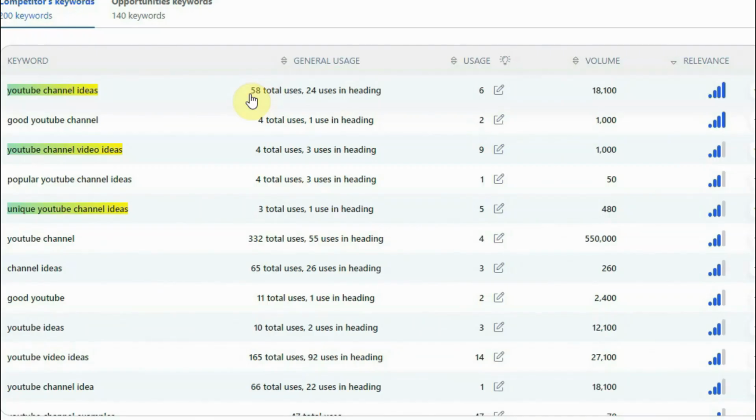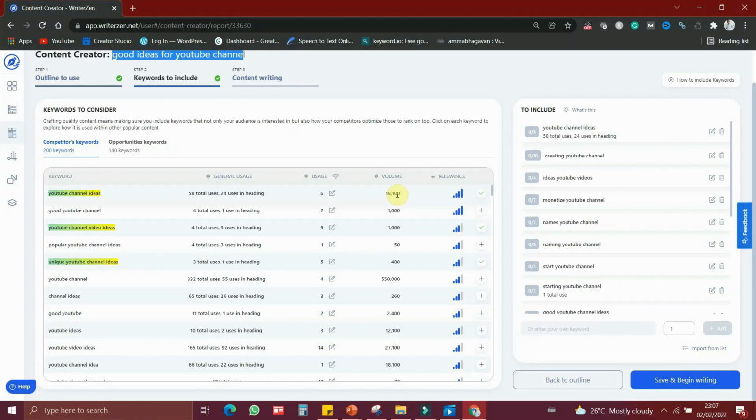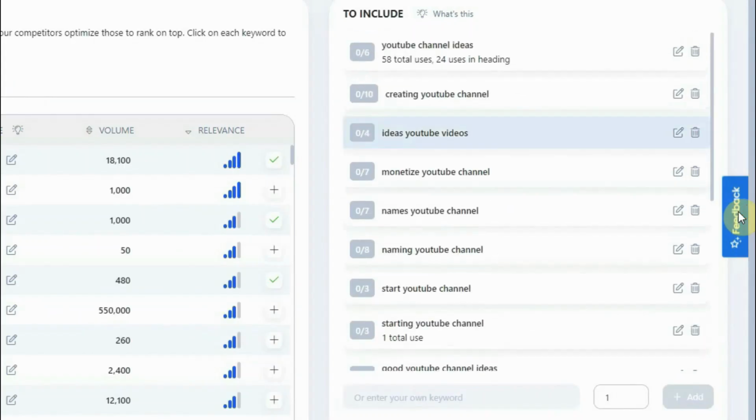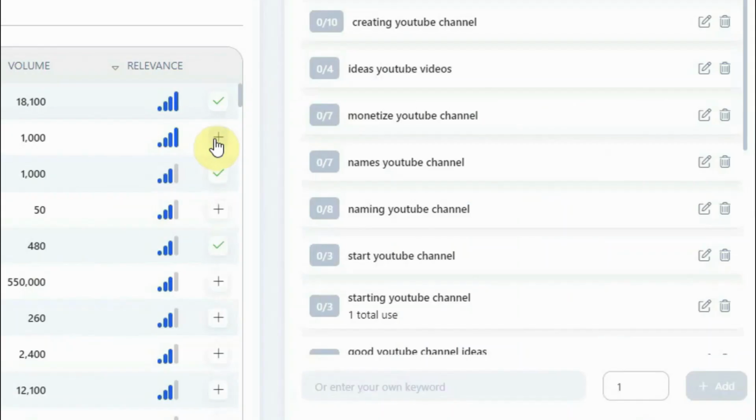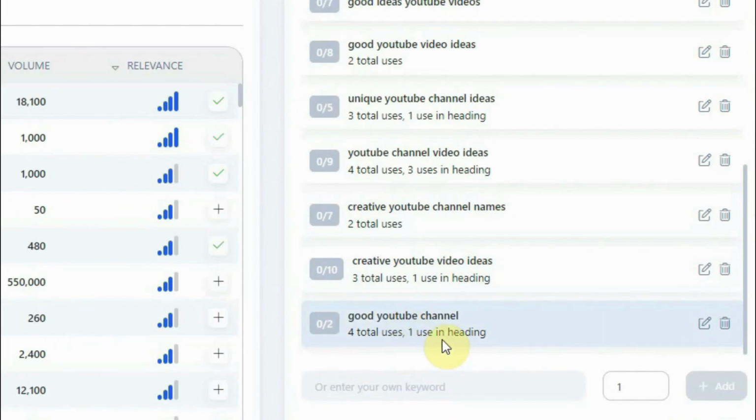So 58 times and 24 times in the heading, this keyword is used, and it is also highly relevant, and the search volume for this keyword is 18,000. So it is giving you the incredible data. So you can add this keyword to the list. So this is the list. It automatically gives you the suggestion, but if you like some other suggestion, you can click this plus icon, so it will be added here.